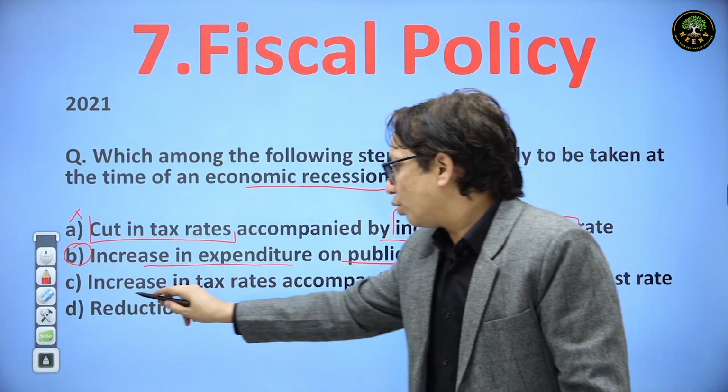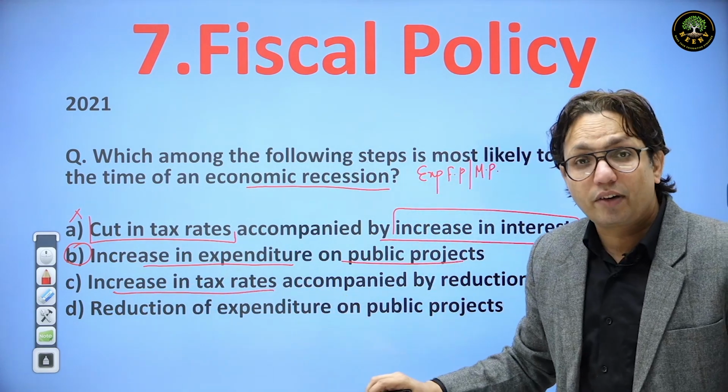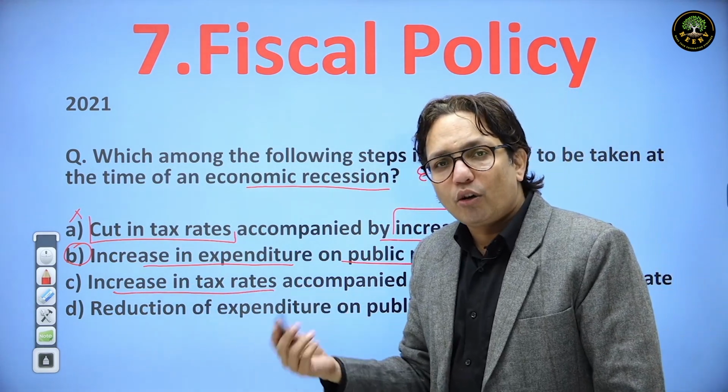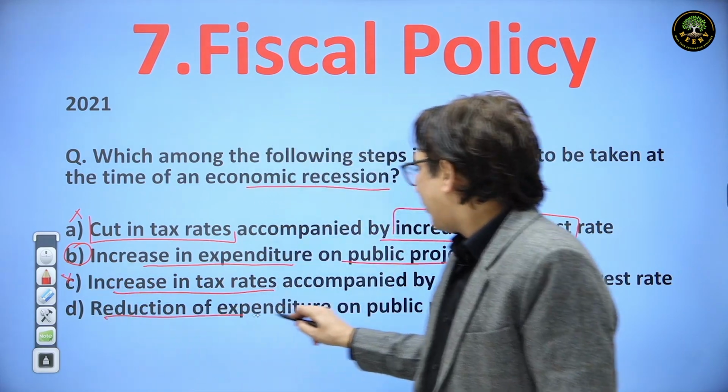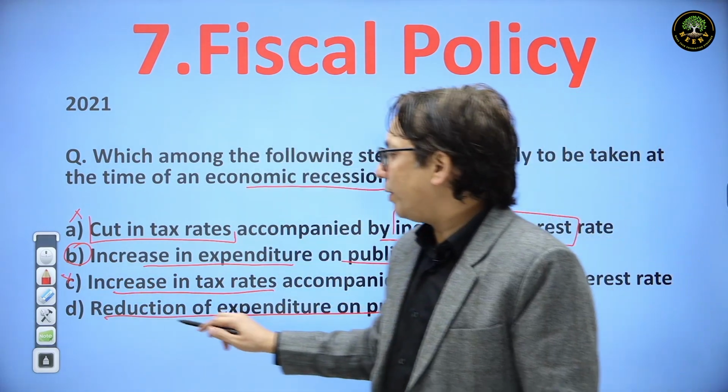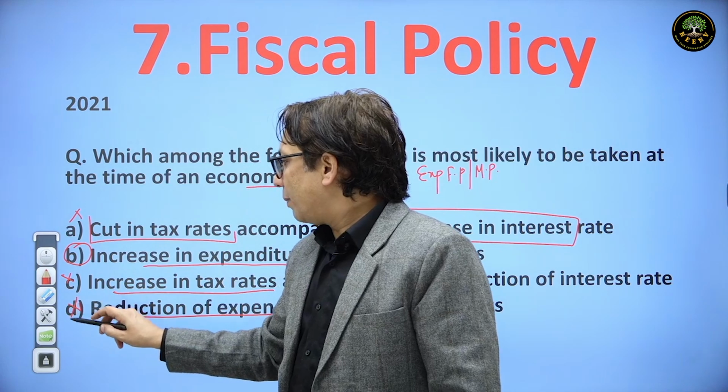Increase in tax rates? No. Increase in tax rates would be contractionary fiscal policy. It will be bringing down liquidity. We cannot do it. This statement is wrong. Reduction of expenditure on public projects? No. Government expenditure should increase. This statement is also wrong.